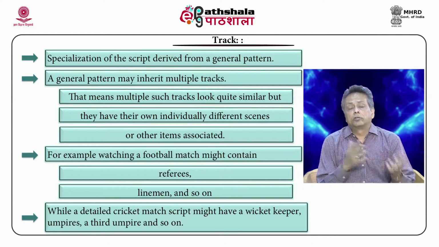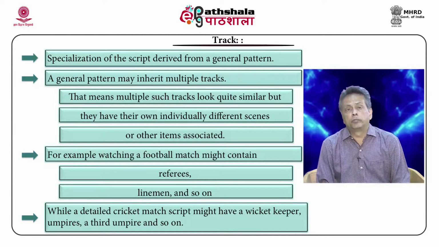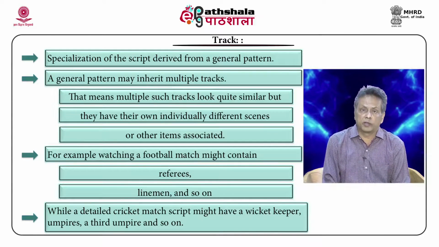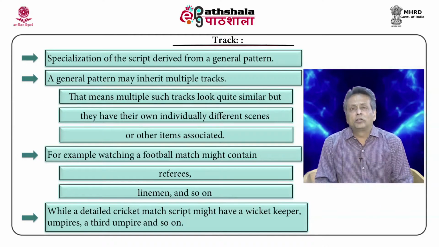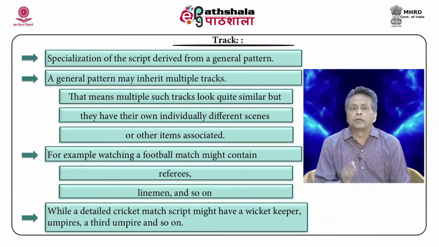Interestingly, whenever you write a script, for example viewing a cricket match, you can see that once you enter into it, there are 3 different types of possibilities: a 20-20 match, an ODI or a test match. Based on that, there are some minute differences. Though all of them are cricket matches and most of the things remain the same, there is some difference.